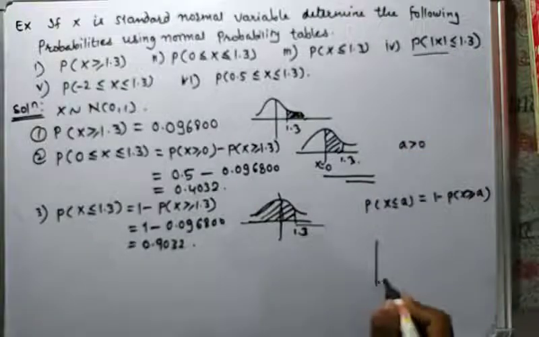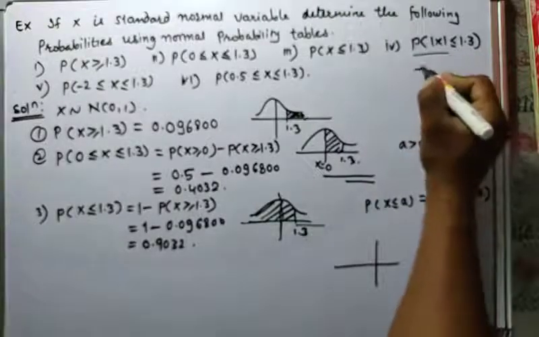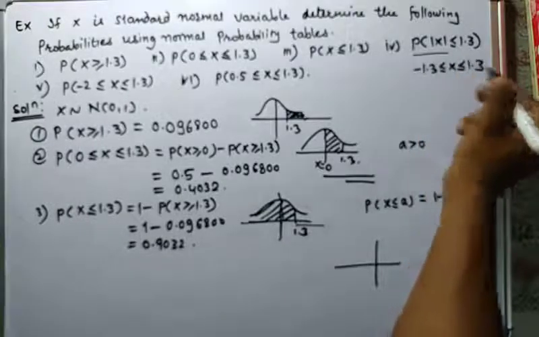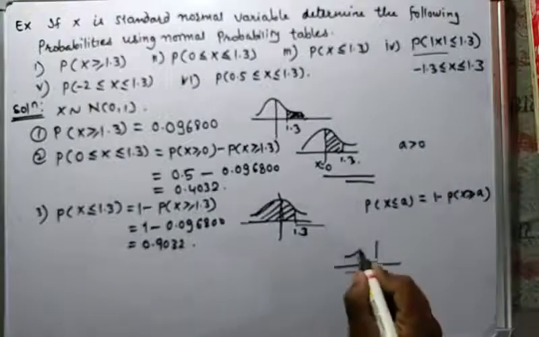Okay, next one is the fourth, to calculate probability of mod x less than or equal to 1.3. The value of mod x can be written as minus 1.3 less than or equal to x less than or equal to 1.3. Okay, so the graph is like this.